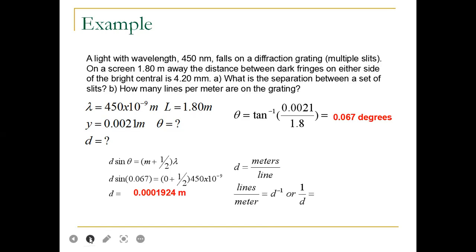So d equals to 0.000192 meter, and d equals to meter by line. So d inverse equals to 5197.2 lines per meter.